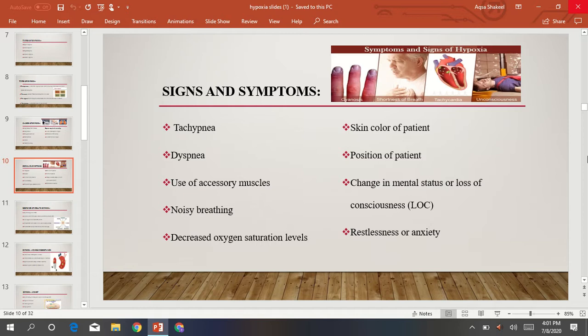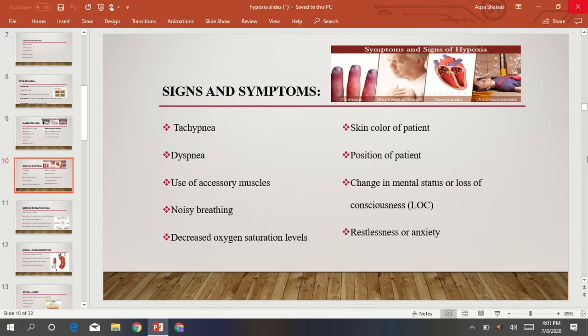Okay, decreased oxygen saturation level. The oxygen saturation level which is considered normal is 92 to 98%, but when it is below 92%, it is considered a decreased oxygen saturation level.